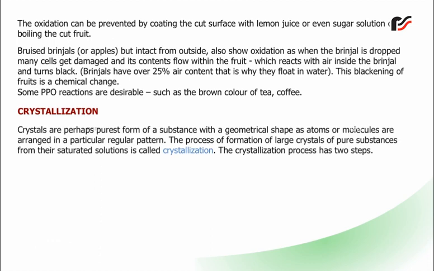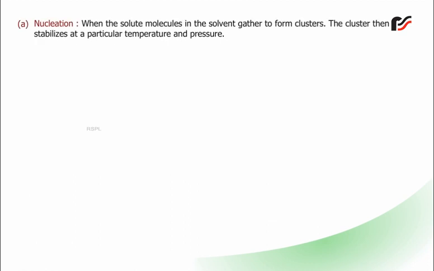Crystallization. Crystals are perhaps the purest form of substance with a geometrical shape, as atoms or molecules are arranged in a particular regular pattern. The process of formation of large crystals of pure substances from their saturated solutions is called crystallization. The crystallization process has two steps. A. Nucleation, when the solute molecules in the solvent gather to form clusters. The clusters then stabilize at a particular temperature and pressure.